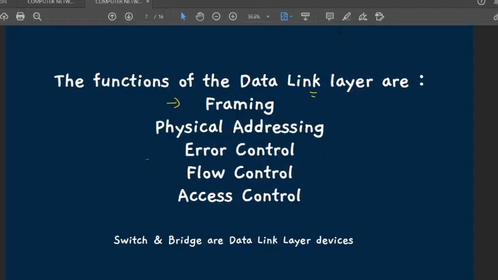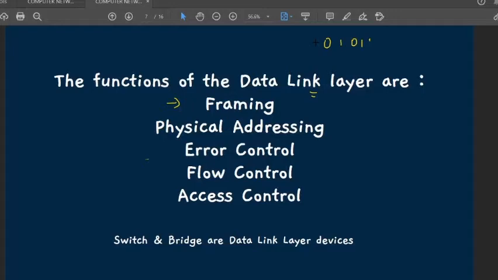In the physical layer, the data was in the form of bits, zeros and ones. But framing provides a direction for how the data is going to be transferred, and gives some meaning to the receiver.